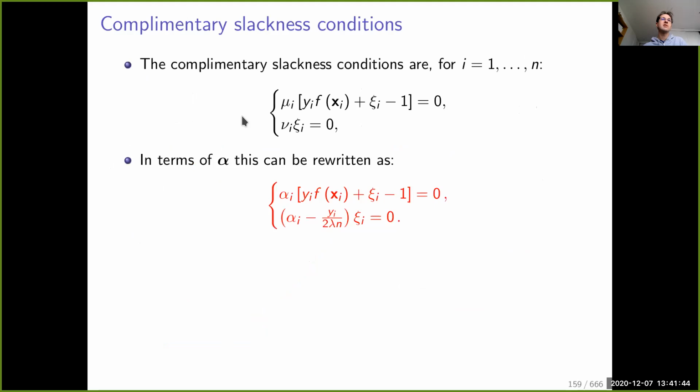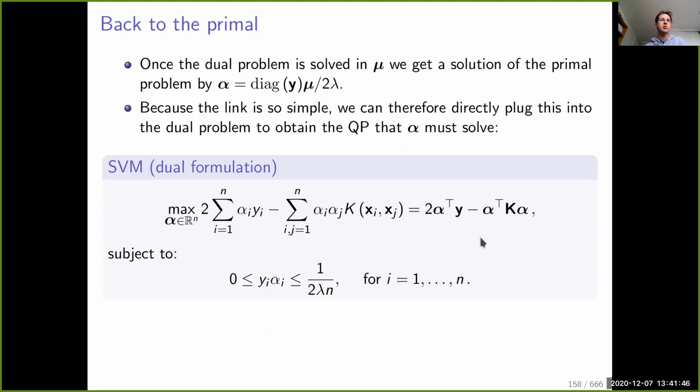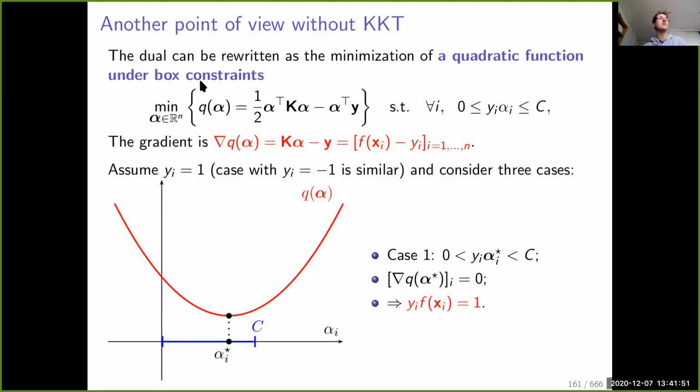I changed the maximization with respect to alpha: I put a minus sign as well, and I'm now considering the minimization with respect to alpha. Sorry, I forgot to mention that, such that this is indeed the dual of the SVM, because maximizing a concave function is the same as minimizing minus this concave function. So there is no mystery here. Now let us come back to our case of interest: with this small reformulation, the gradient can be interpreted as something very simple, f of x_i minus y_i.